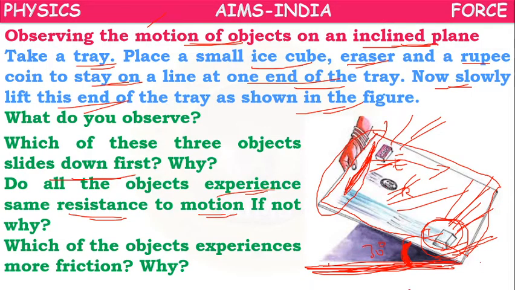So by this experiment, what can we prove? Different surfaces will have different frictions, or friction depends on the type of surface. Smoother surfaces will have lesser friction, rough surfaces will have greater friction. That we can prove.